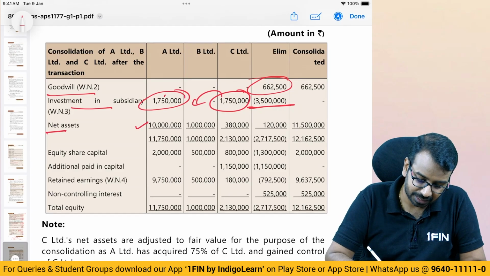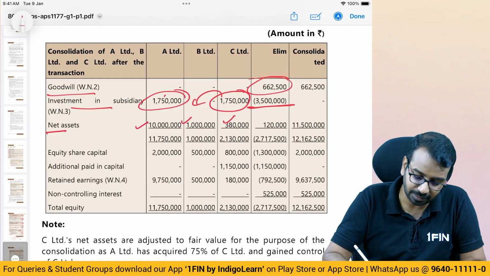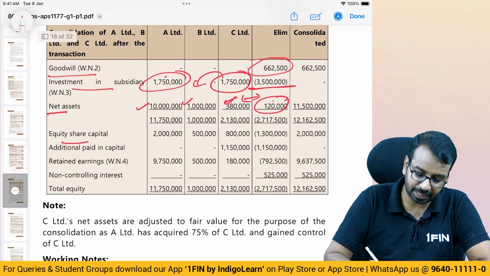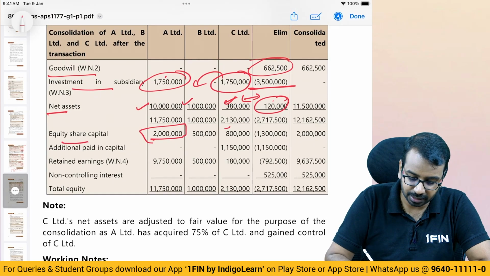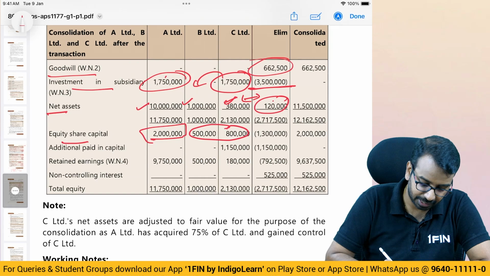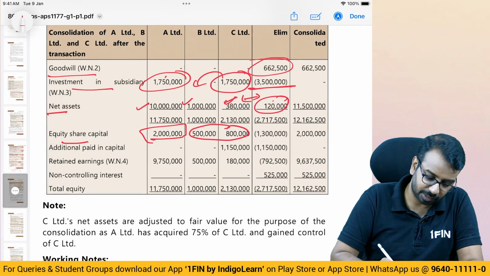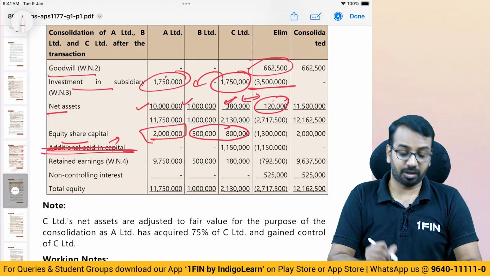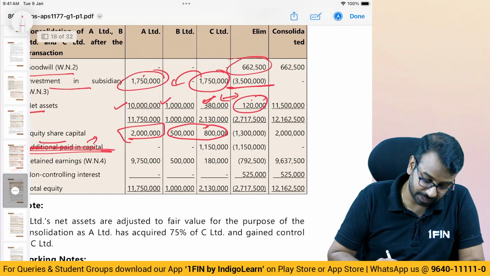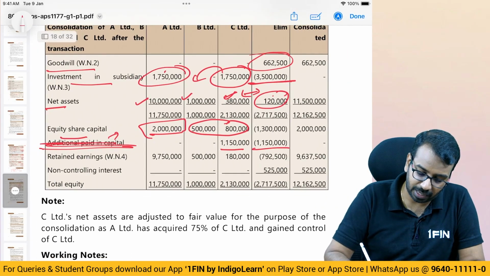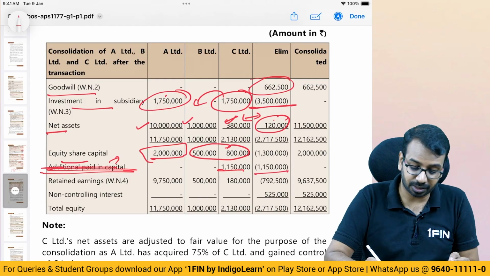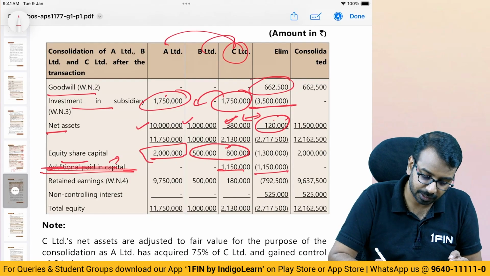Net assets: 10 lakhs has been given, 3,80,000 has been given, and 1,20,000 is what? C Limited's fair value increase. Okay. Equity share capital will take only the parent's. The subsidiary's equity share capital will be eliminated. Then we have something like additional paid-up capital. See, 11,50,000 is eliminated because this is a part of the purchase consideration given by C to acquire B.